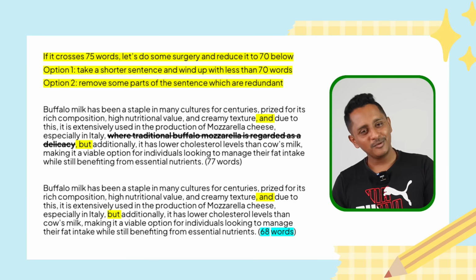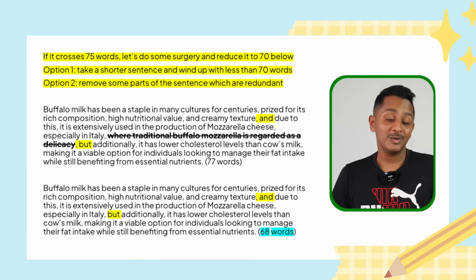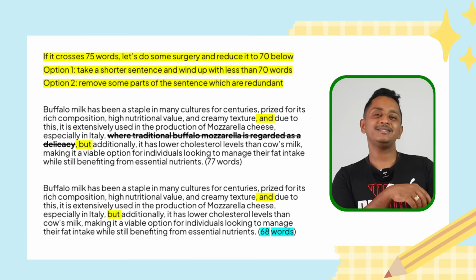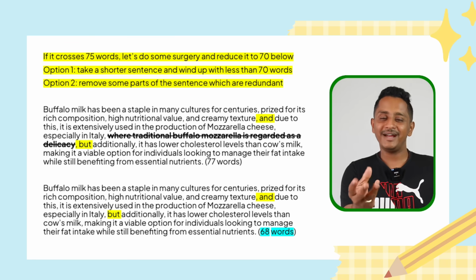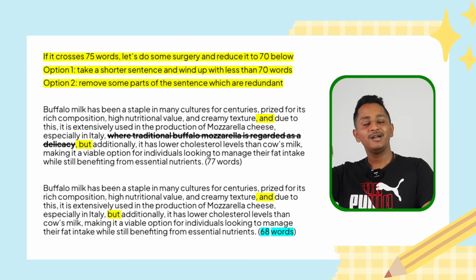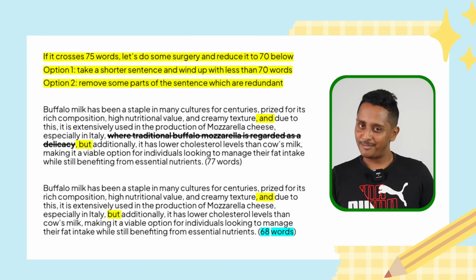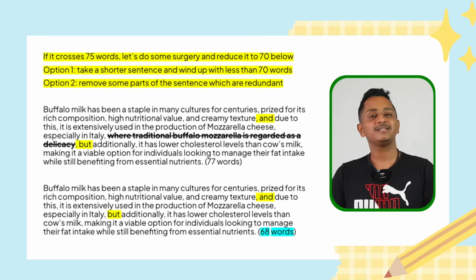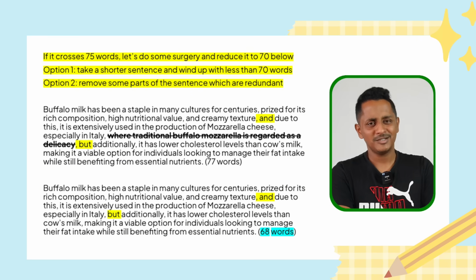If you're getting confused, thinking you're not very well versed with the grammar, and it's confusing to do open heart surgery, then you take a sentence which is very short. Otherwise, if you can find a sentence with where, who, that, which, or -ing in the middle, you can cut it off, and it still makes perfect grammar. Then I cut that off, I get 68 words here with 3 sentences, as simple as that. This is not difficult. This is easy, just that we're sticking to a template.